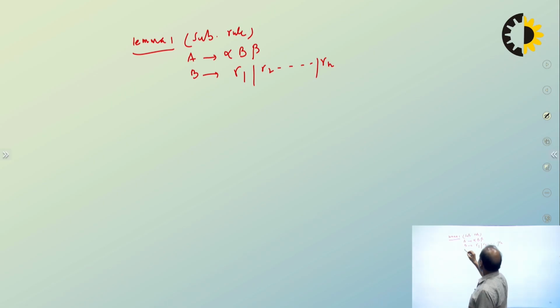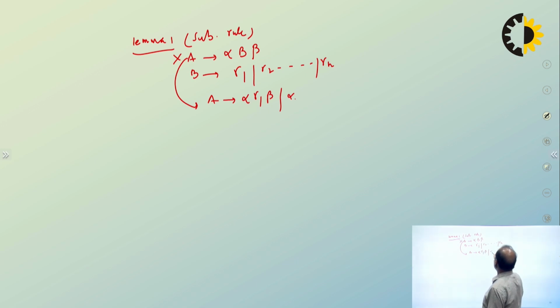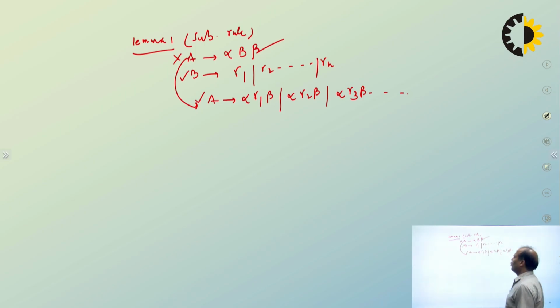Then remove this and replace the A production by alpha gamma 1 beta, again alpha gamma 2 beta, and alpha gamma 3 beta, like this. Yes. And the original production will be removed. This is lemma number one.